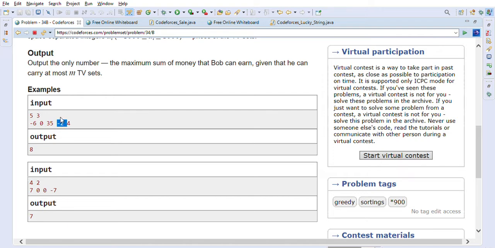If it is -2 he will get 2 bellars, and if it is -6 then he will get 6 bellars. So total 8 bellars he will get. That is the maximum money he can earn by going to that sale. He doesn't have to spend anything because he is getting these negative priced very old TVs, so he will earn 8 bellars.